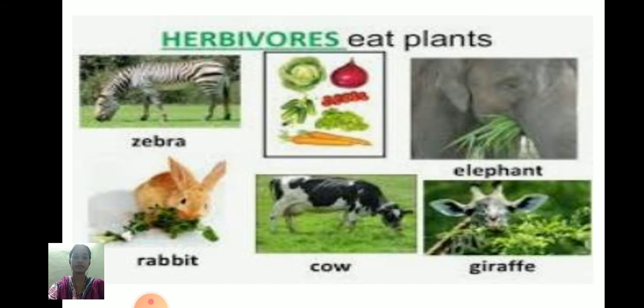Not all herbivorous animals do this, but buffaloes and cows follow it.